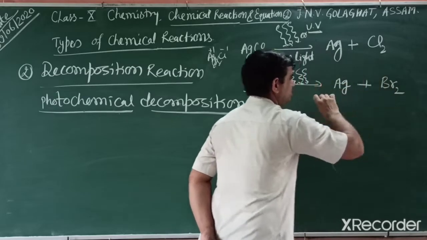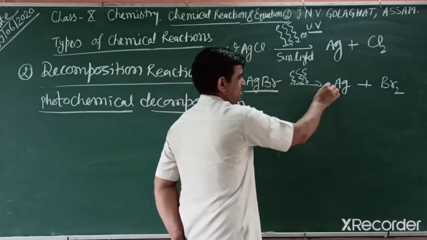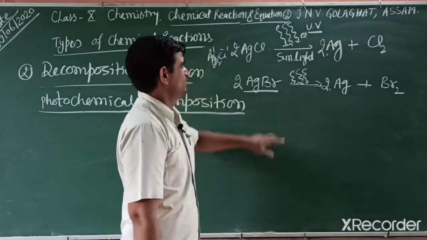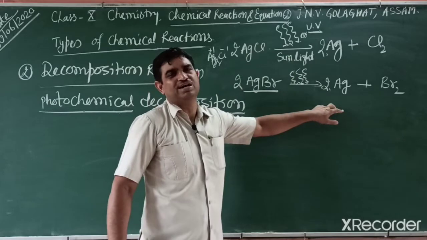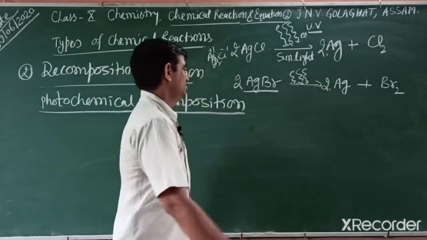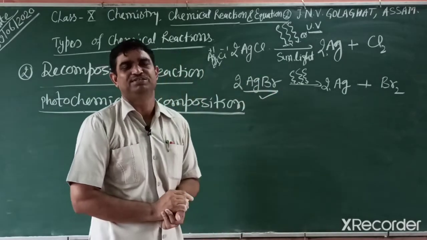If you balance this reaction, then you write 2AgCl and 2AgBr. In a similar way, we can balance both reactions. So these two examples, students, are photochemical decomposition. And silver bromide is used in black and white photography.